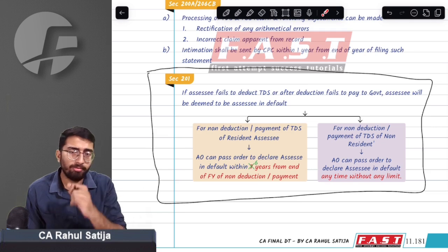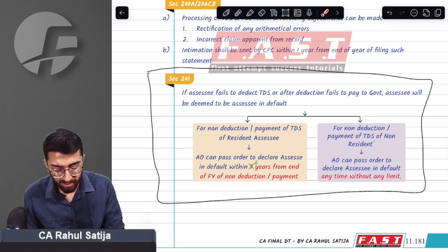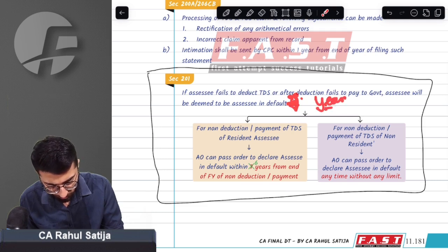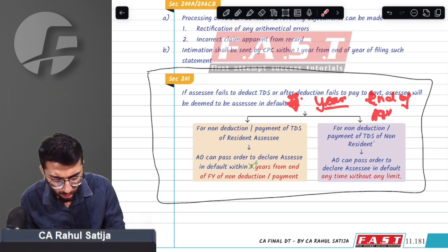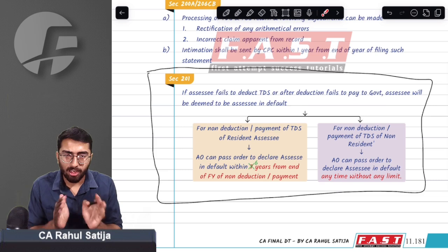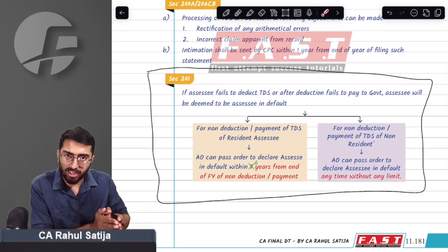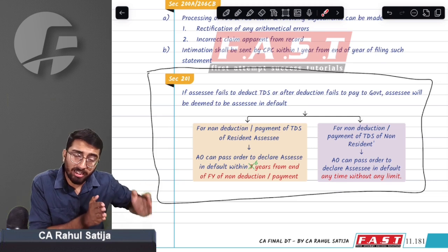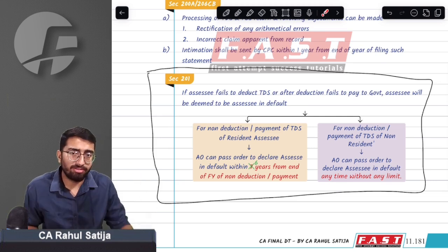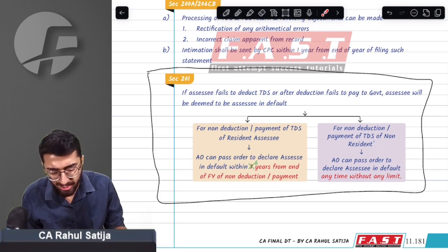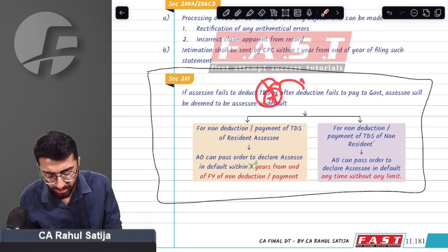And that order of making you an assessee in default can be passed within 6 years. Earlier the limit was 7 years, from the end of the year of non-payment or non-deduction. For example, in previous year 24-25, you were liable to deduct TDS but did not. Then from the end of such financial year, within 6 years, government can declare you an assessee in default. Earlier this provision was 7 years, but now it has been reduced to 6 years.